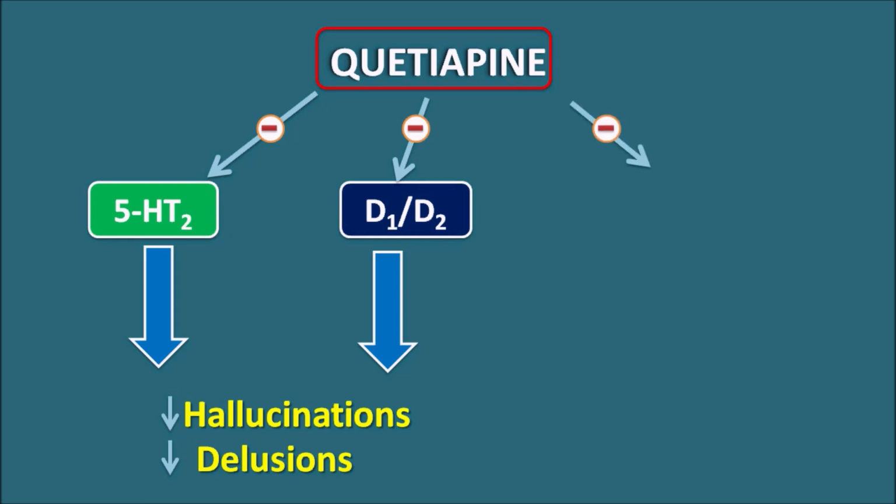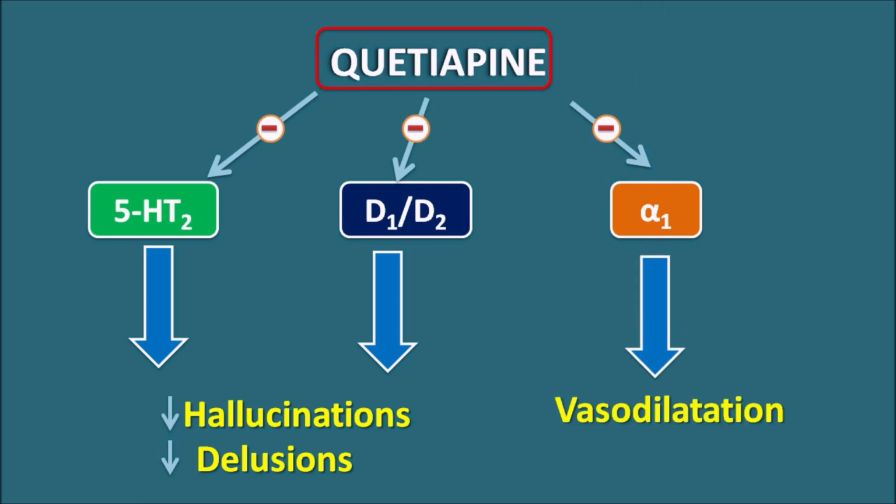For example, it can block the alpha-1 receptors. These alpha-1 receptors are mainly present on the vascular smooth muscle. So when these receptors are blocked, it produces vasodilatation. That's why quetiapine produces vasodilatation. This vasodilatation can be observed as one of the side effects of quetiapine, as this drug produces postural hypotension. So hypotension is one of the important side effects that can be observed with quetiapine because of the alpha-1 block. Similarly, quetiapine can block the H1 receptors, which produce some drowsiness and dizziness in the patients.